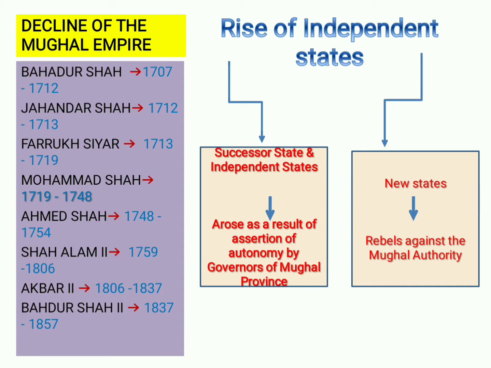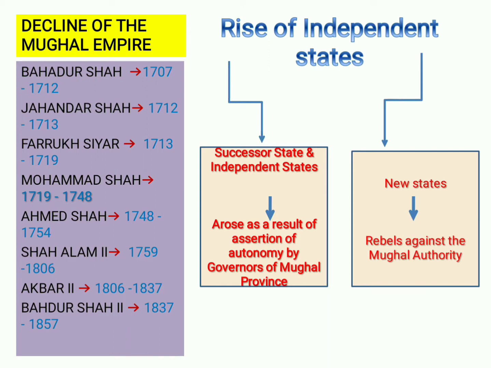Jahandar Shah was defeated at Agra by Farrukhsiyar with the help of the Sayyid brothers. And this Abdullah Khan and Hussain Ali Khan were also known as the kingmakers in Indian history. These two, that is the Sayyid brothers, were therefore given the offices of Wazir and Mir Bakshi. So Abdullah Khan was made the Wazir and Hussain Ali Khan was made the Mir Bakshi by Farrukhsiyar. Later, these Sayyid brothers themselves murdered Farrukhsiyar and made Muhammad Shah the emperor in the year 1719.